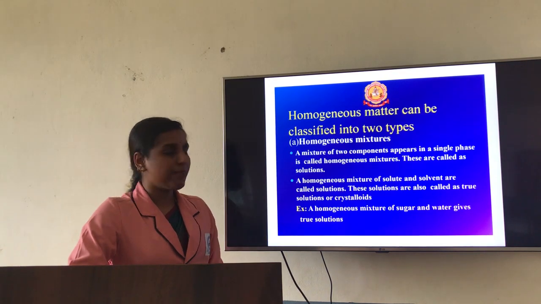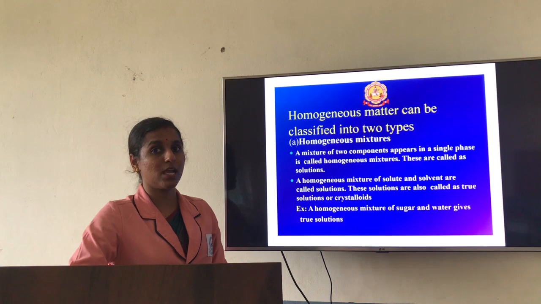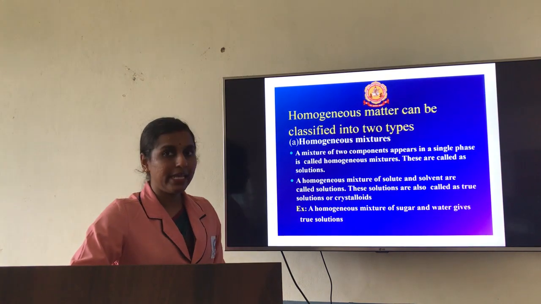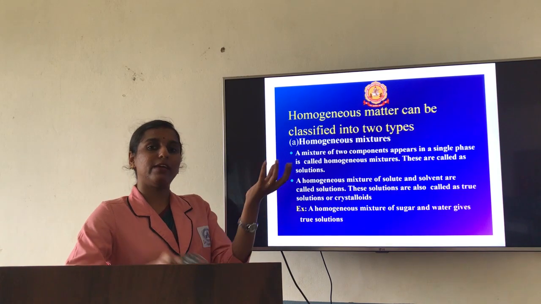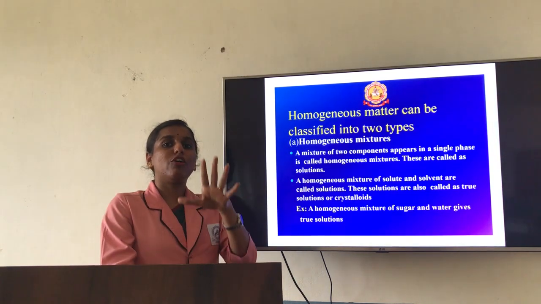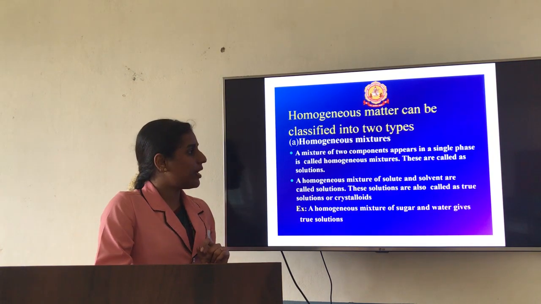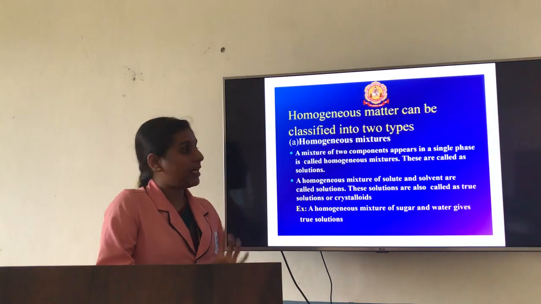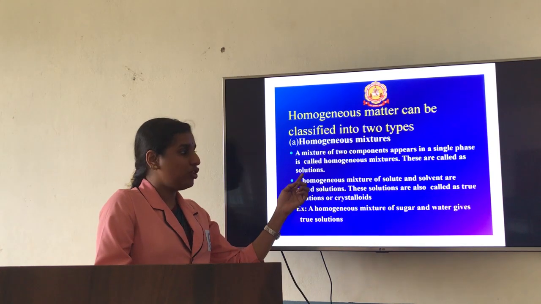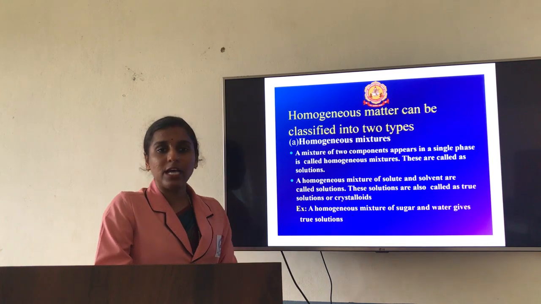Again, homogeneous matter is divided into mixture as well as pure substance. Now we'll see what is meant by mixture. As I said, when two components are mixed together so that you get a single, homogeneous, clear phase, that kind of substance you are going to call a mixture. It is called a homogeneous mixture. It is also called a solution or true solution, or it is also called a crystalloid.